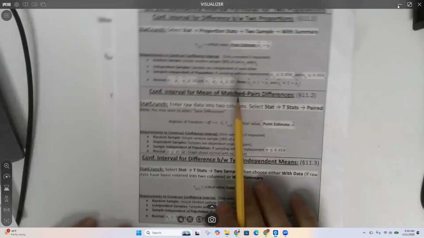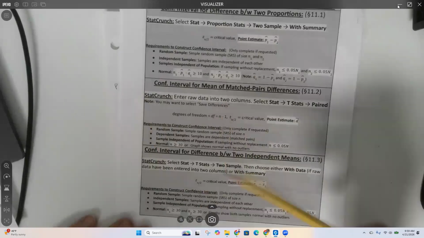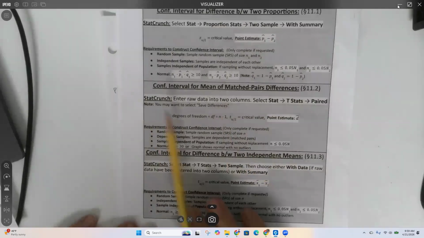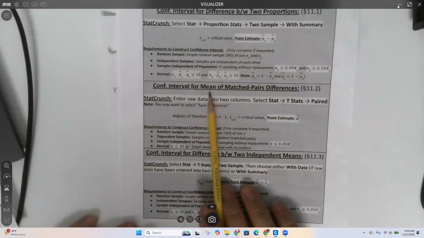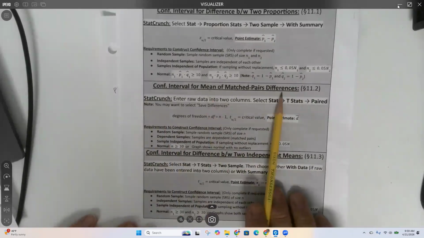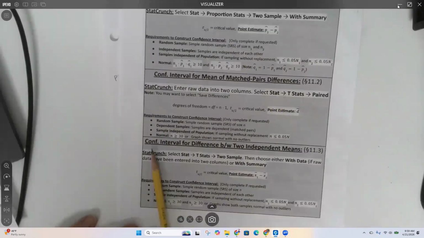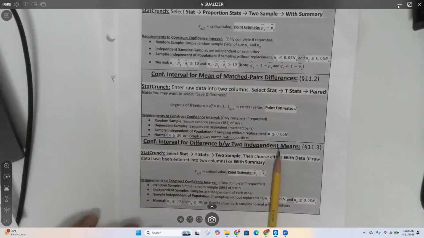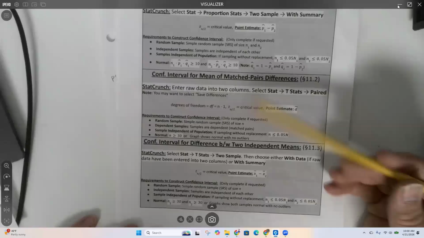We also have the confidence interval for means, but there are two different ones. One is the confidence interval for means of matched pairs, and the other is confidence intervals for two independent means.